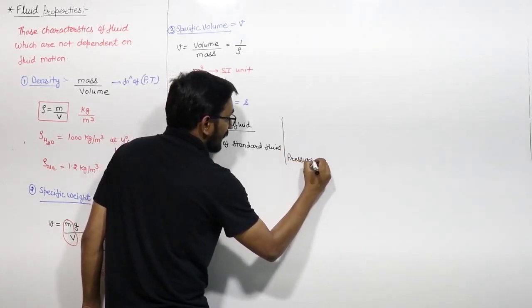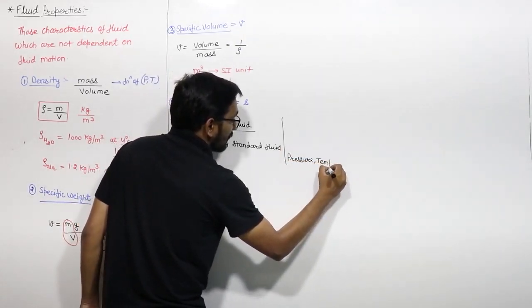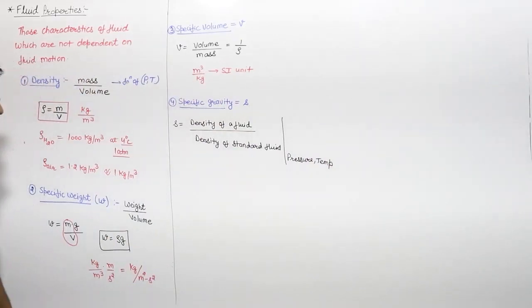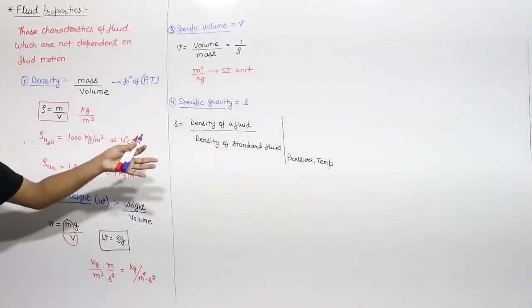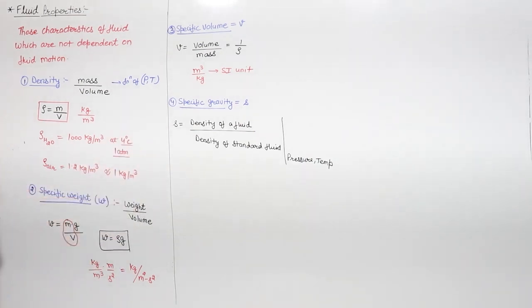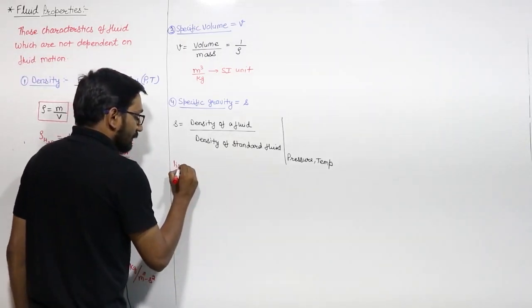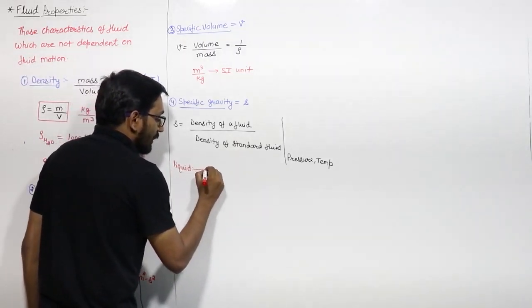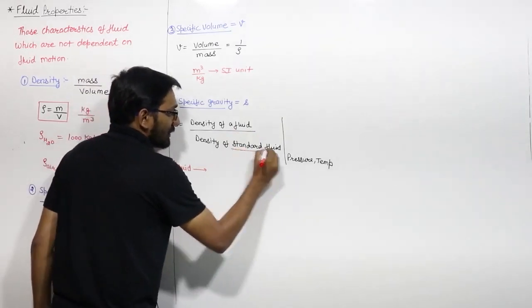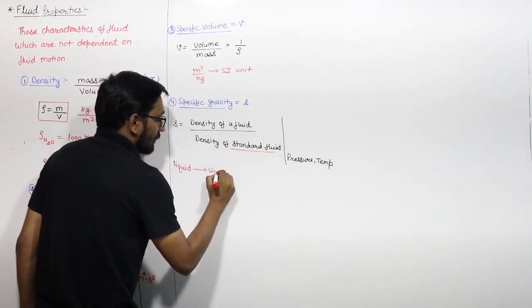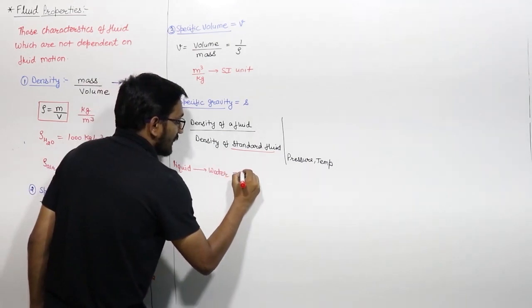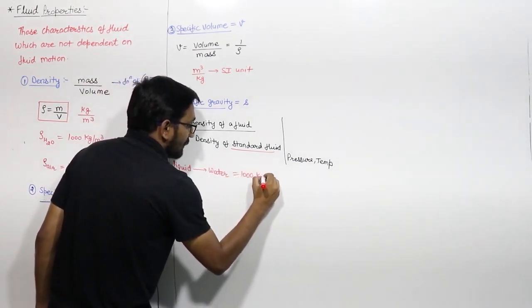They must be at same pressure and same temperature. This you must remember. At particular pressure and temperature, the ratio of density of a fluid to the density of a standard fluid is specific gravity. So fluid is of two types. For liquid, this standard fluid is water, whose density is 1000 kg per meter cube.